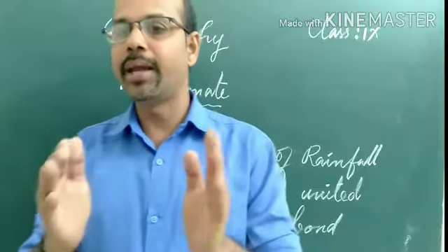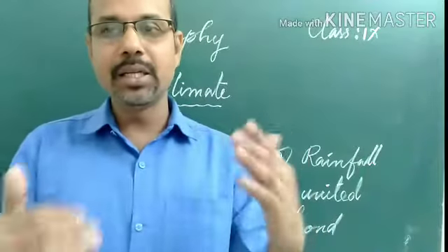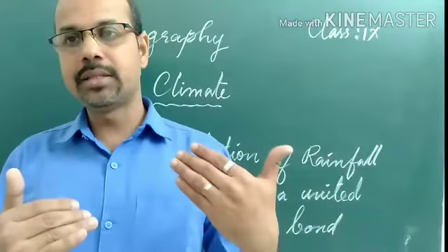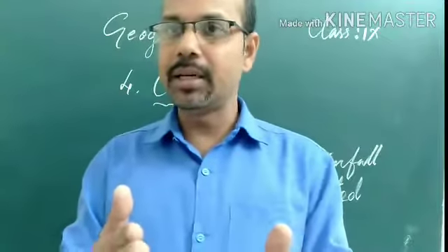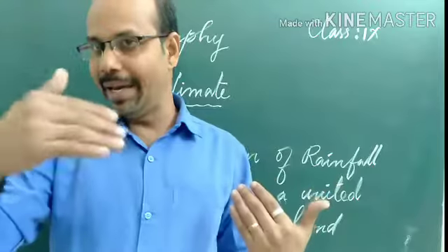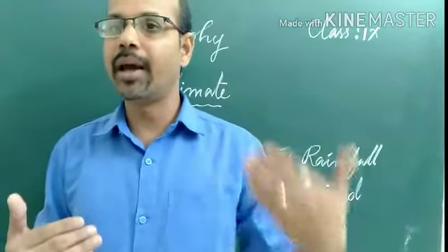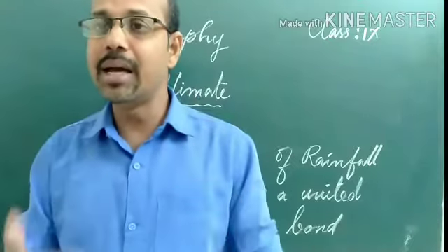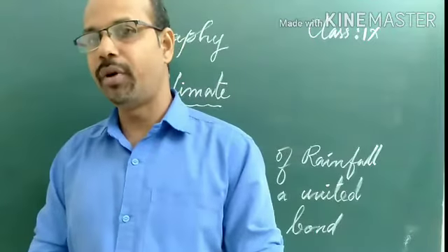It is less than 60 centimeters in western Rajasthan and the adjoining parts of Gujarat, Haryana and Punjab. These regions in the northwestern part of India, Rajasthan being completely covered with the Thar desert, and the adjoining parts of Gujarat, Haryana and Punjab, receive less than 60 centimeters of rainfall annually.